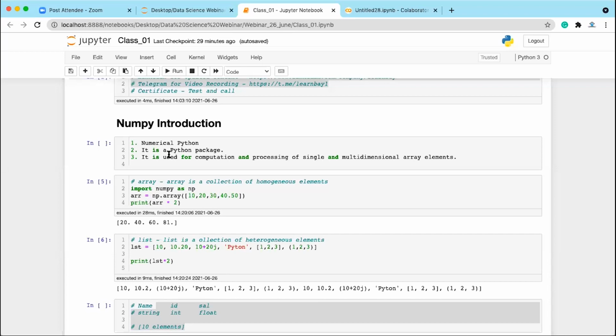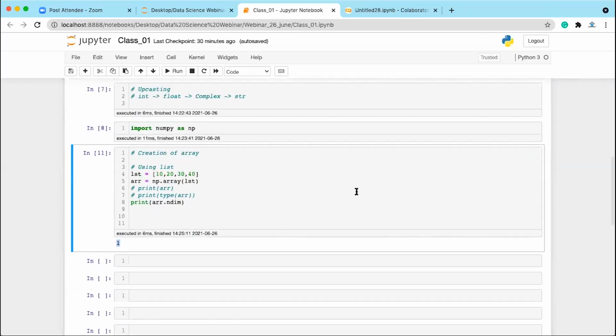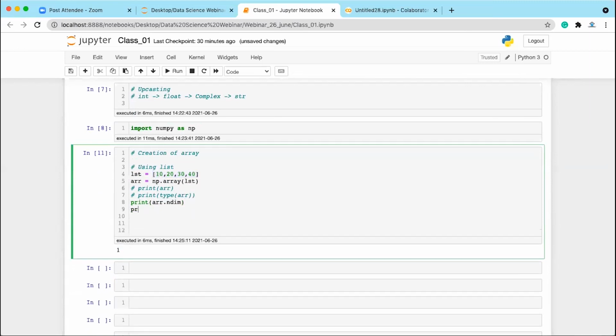Is that clear, Abhishek? So now next, first of all, we are going to learn a few basic things about arrays, and then we will be coming to the functions and methods available on the array. So we have array.ndim, which gives you the number of dimensions. As of now, it is a one dimensional array, which means it has neither rows nor columns. It just has a number of elements.